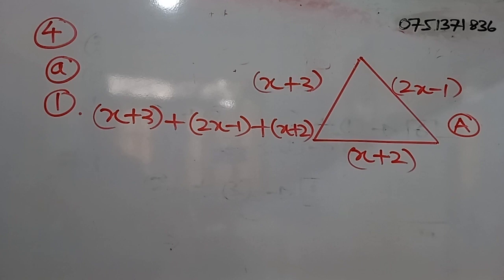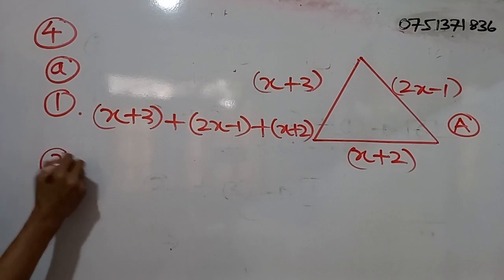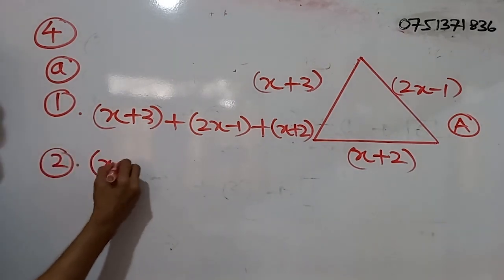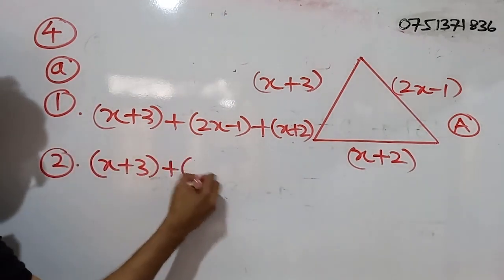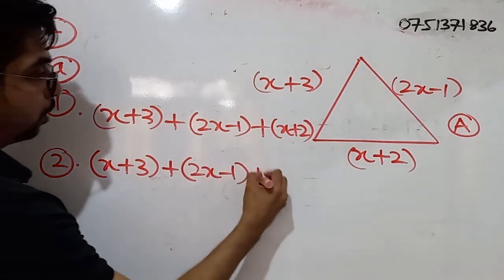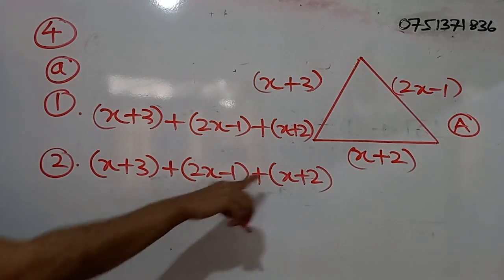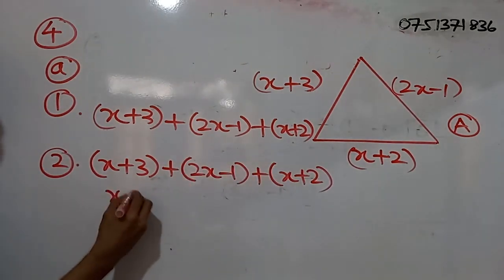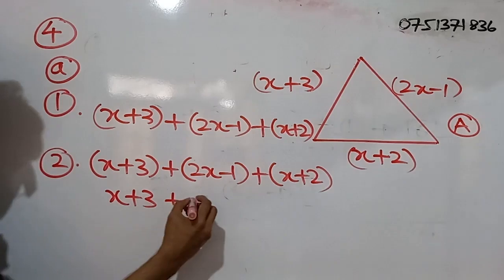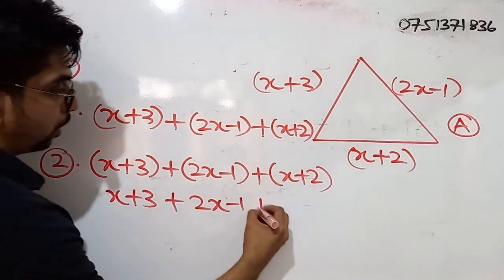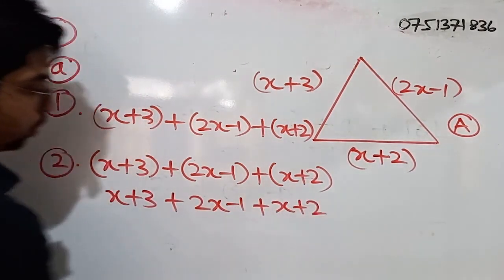Simplify the above expression and write it in simplest form. That is part 2. So I will rewrite the expression: x plus 3 plus 2x minus 1 plus x plus 2. First of all we have to remove the brackets. So it will be the same thing again: x plus 3, 2x minus 1, plus x plus 2.